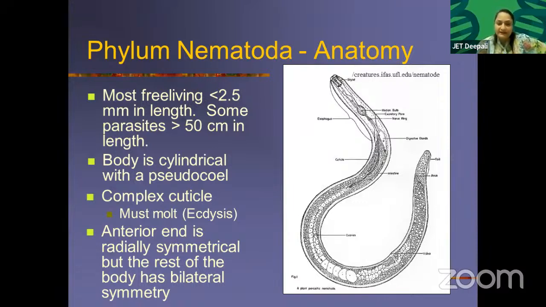Okay. Anterior end is radially symmetrical, but the rest of the body has bilateral symmetry. Okay, anterior part is radially symmetrical. This is kind of an important thing. Rest of the body is bilaterally symmetrical.